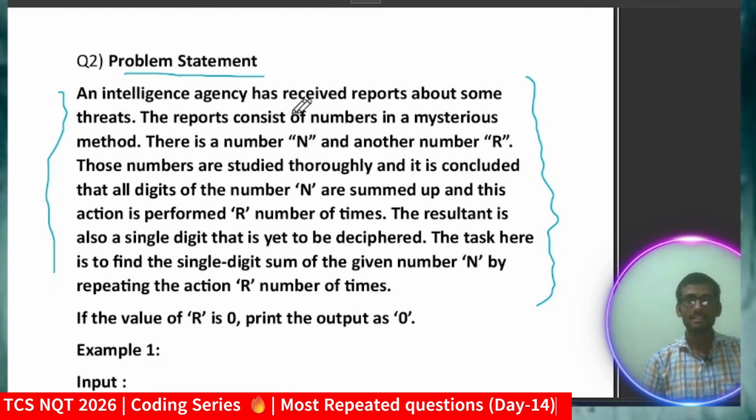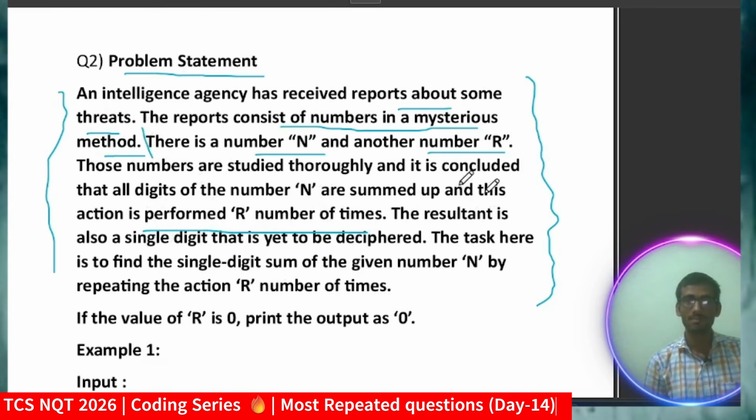Intelligence agency has received a report about some threats. The report consists of numbers in a mysterious method, and there is a number n and another number r. So those numbers are studied thoroughly, and it is concluded that all digits of number n are summed up, and this action is performed r number of times. Okay, so you can say this is the logic.